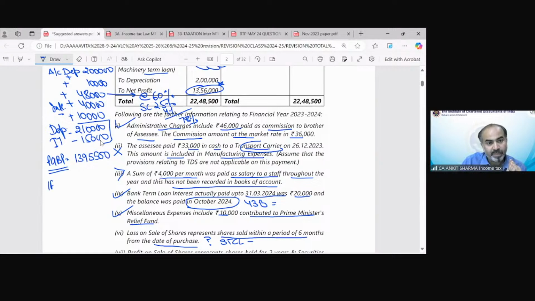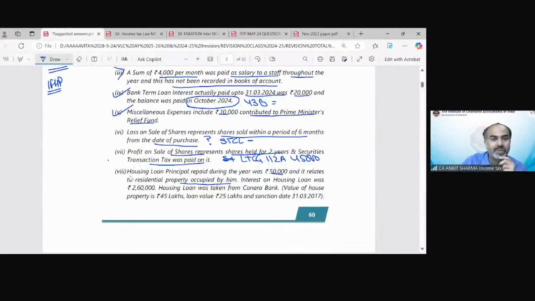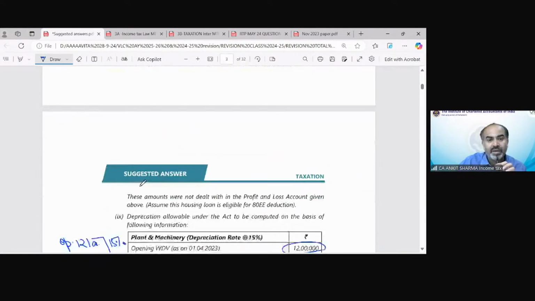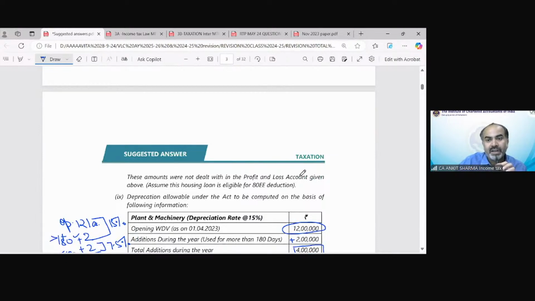Now we have income from house property. The property is self-occupied as per the information given below. Housing loan principal repaid during the year was 50,000, and it relates to a residential property occupied by him. So this housing loan repayment would be part of 80C. Clear? Interest on housing loan was 2,60,000. The housing loan has been taken from Canara Bank. Value of the house property is 45 lakh, and 25 lakh was sanctioned on 31st March 2017.